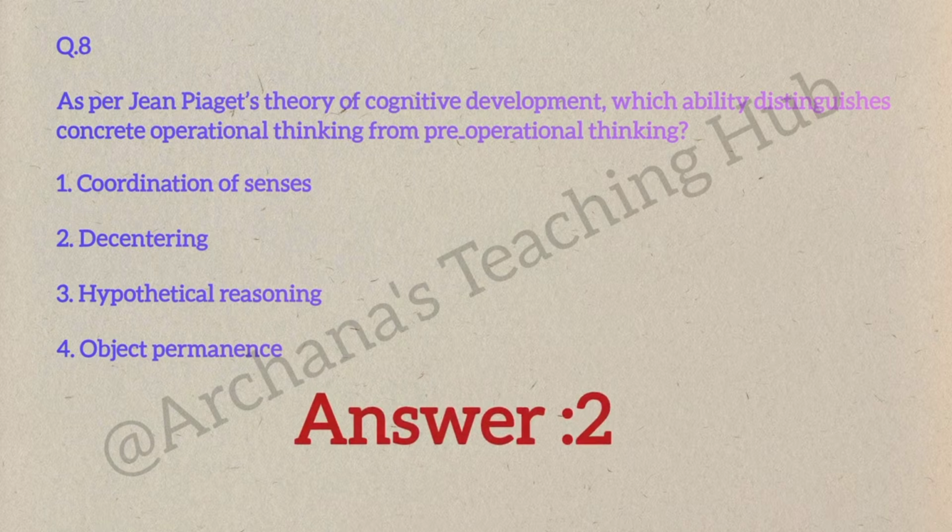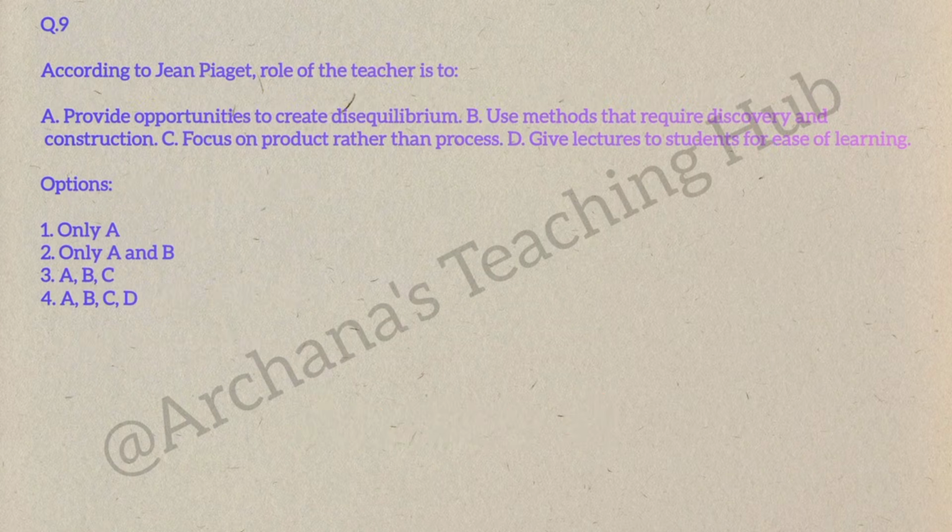Correct answer is option 2: decentering. Decentering means considering multiple aspects at the same time, which develops in the concrete operational stage. Question number 9. According to Jean Piaget, the role of the teacher is to